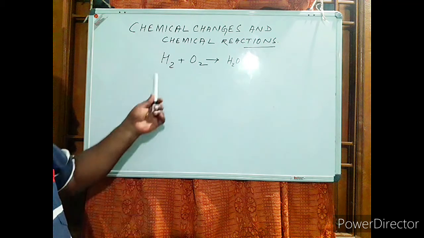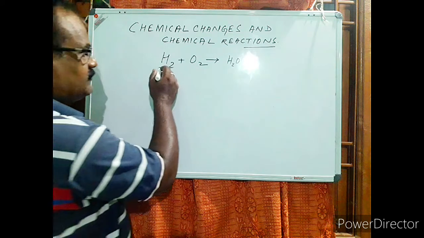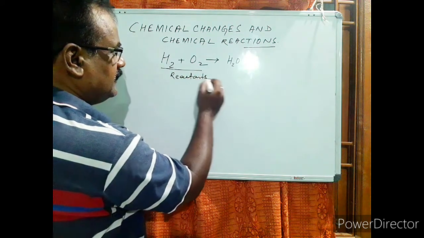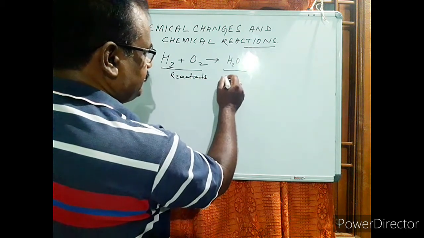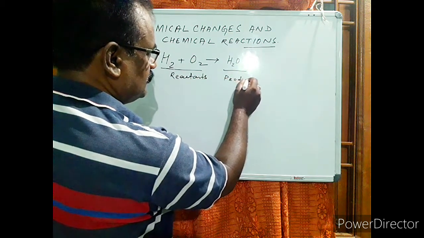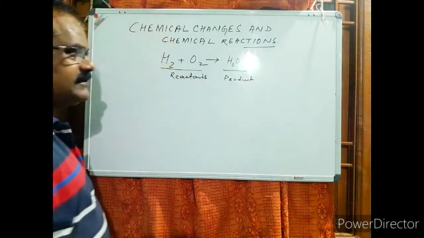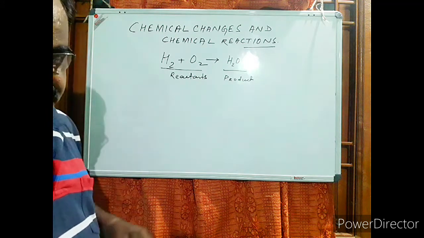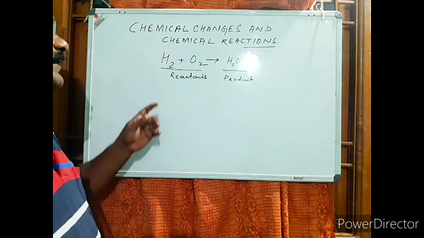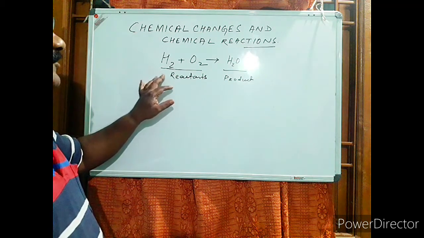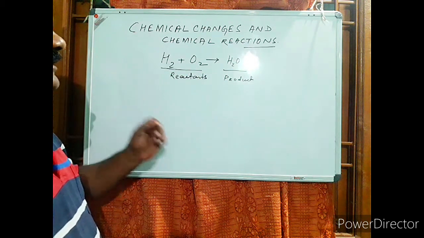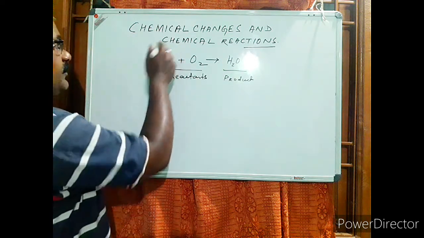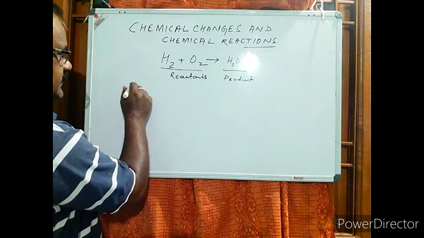Now in this case, we can see that hydrogen and oxygen are the reactants and water is the product. In such cases we can say that this is a sort of permanent change. Chemical change is a permanent change because the hydrogen and oxygen which we have taken previously are now converted to a new substance, that is water. Therefore, we can define chemical change as a permanent change.